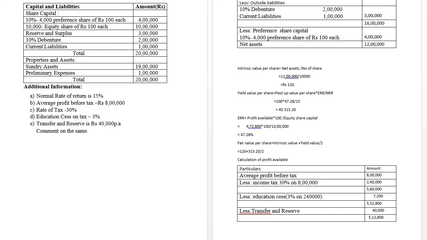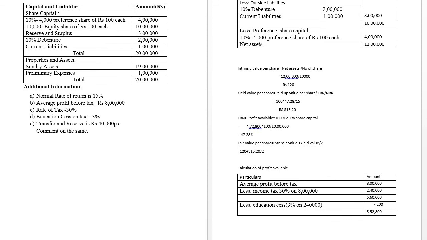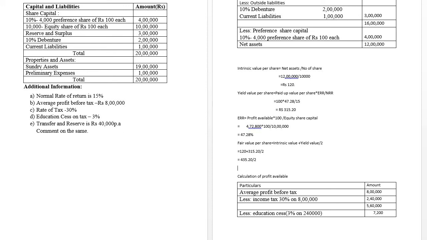Therefore, 120 plus 315.20 is equal to 435.20, divided by 2. The answer here is rupees 217.60. This is the fair value method.